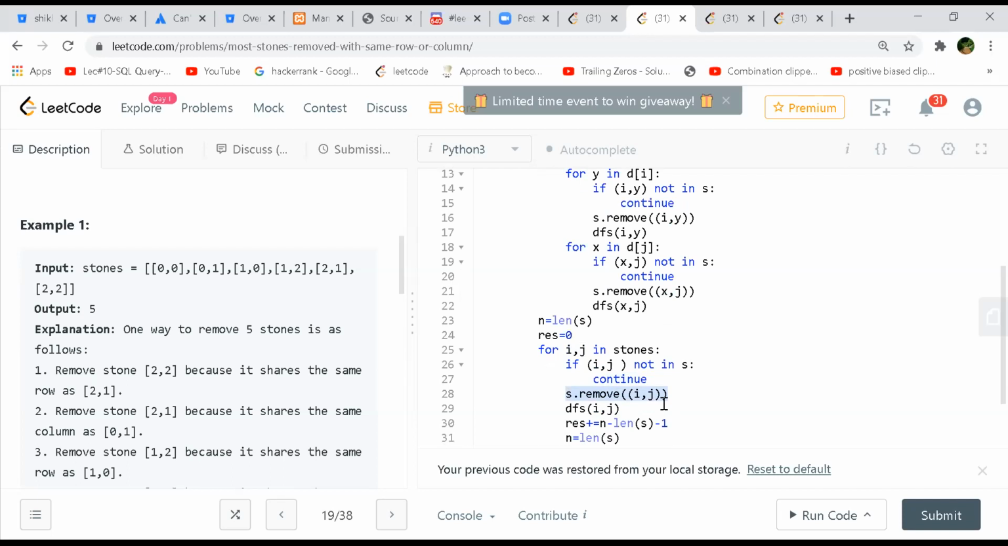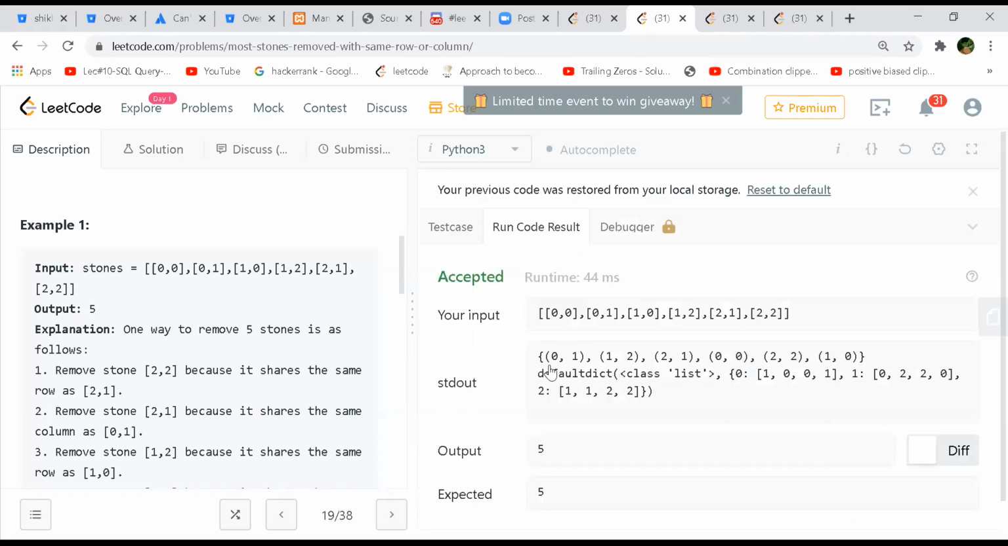I'm not getting what you're saying. You saved stones into the set. Now we have the tuples, and then you are iterating through those coordinates. What is S? Is it the graph that you made? S is a set. No, S is the set of stones, all these coordinates.